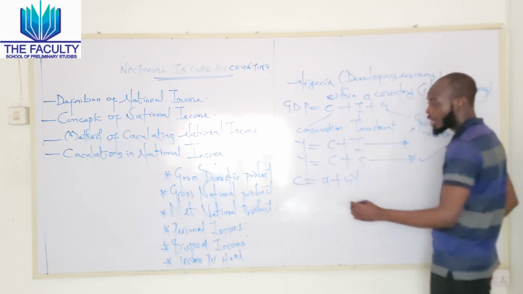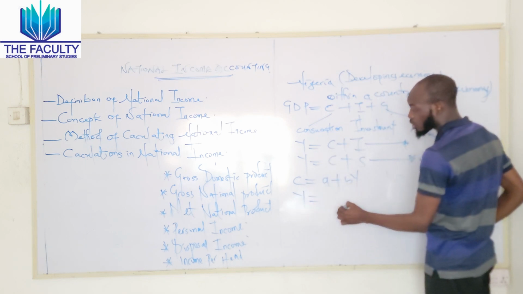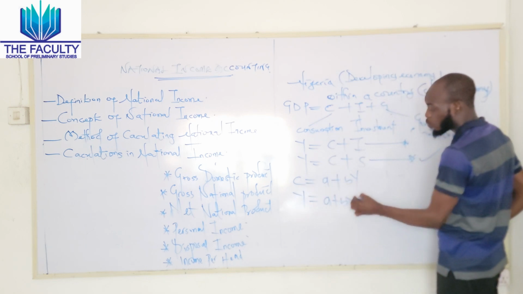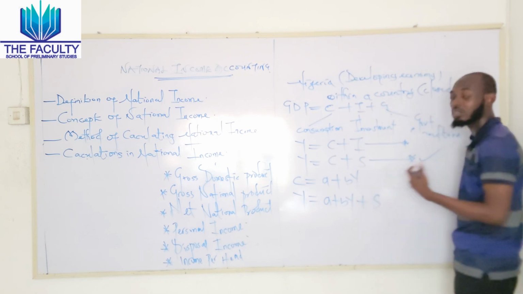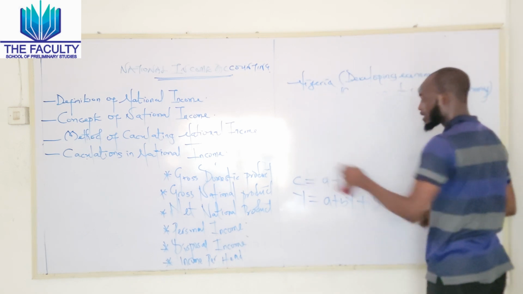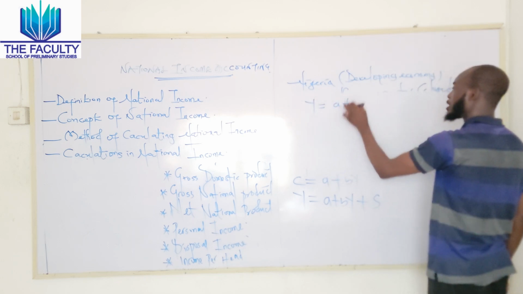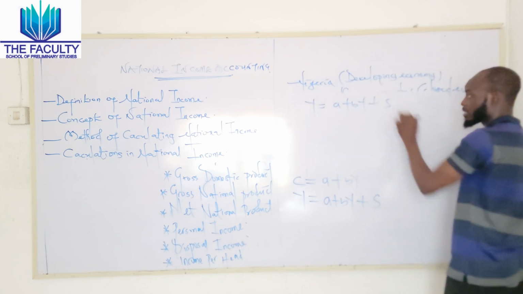We don't know that. So definitely we are going to say our income is equal to A plus BY plus S, with the major aim of getting our savings. To get our savings now, we can say our Y is equal to A plus BY plus S.